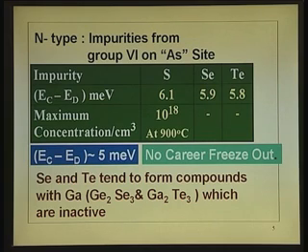After all, if you introduce tellurium, it should remain as tellurium, so that it acts as a donor there. If it is making a compound like gallium telluride, it is no longer a donor. It is an unwanted lump standing there in gallium arsenide's way. So, it is no use. That is why they find difficulty in that, but still when the doping concentration is low, you can use that, but when it is higher, you must use sulfur. There are better impurities. We will go back to that and see those things afterwards.